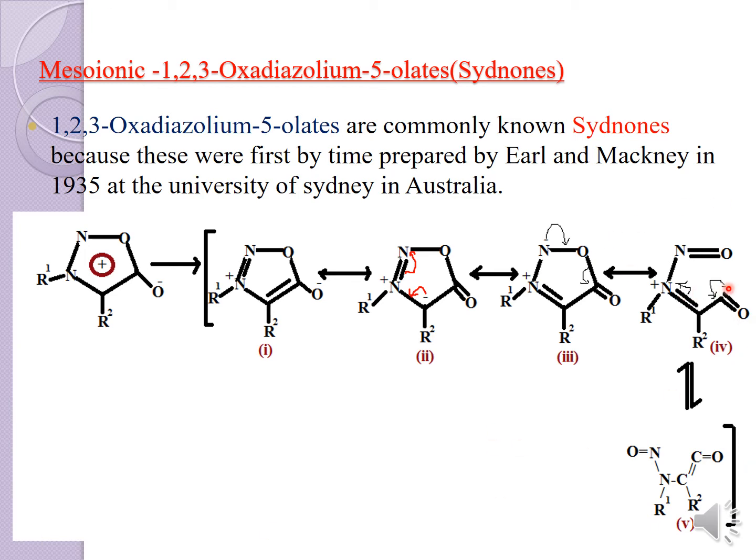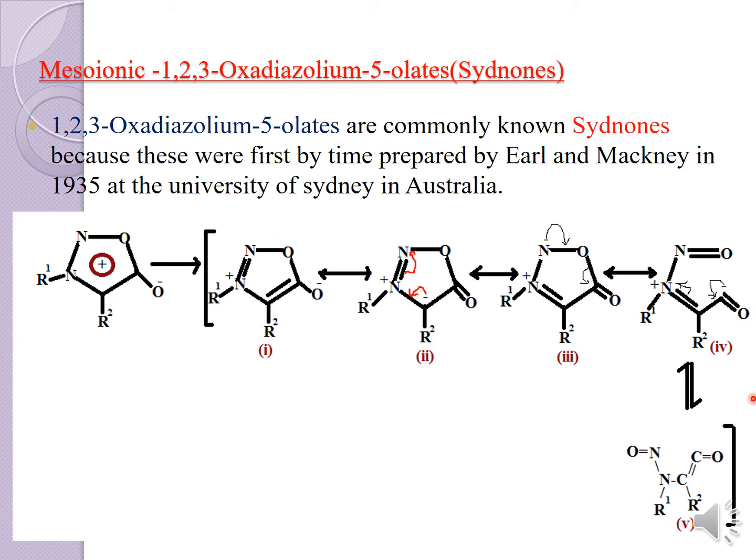Once the carbanion is formed, it will shift back and make a bond, and then this bond will neutralize the positive charge of the nitrogen atom, resulting in this structure. This is your fifth structure, the final structure.